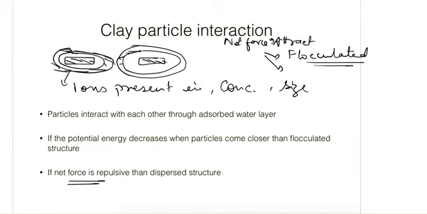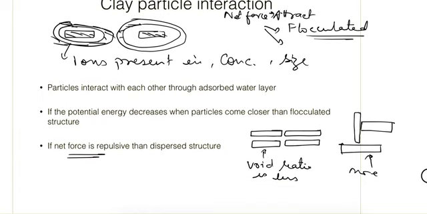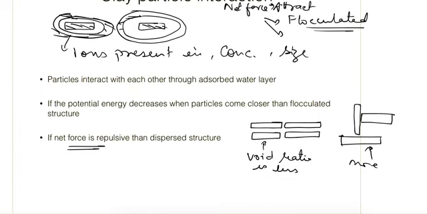In the case of the dispersed structure, this kind of shape forms, that is edge to edge, and in the case of the flocculated structure, a face to edge kind of structure forms. So obviously in this case the void ratio is less, and in this case it is more. So this is it for this one.